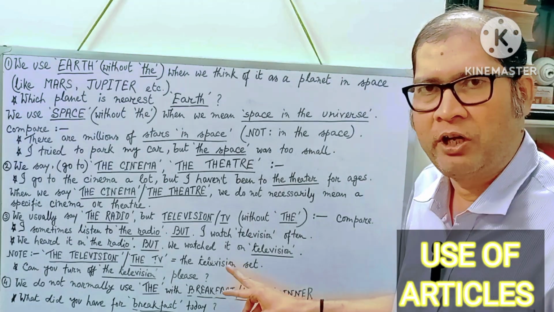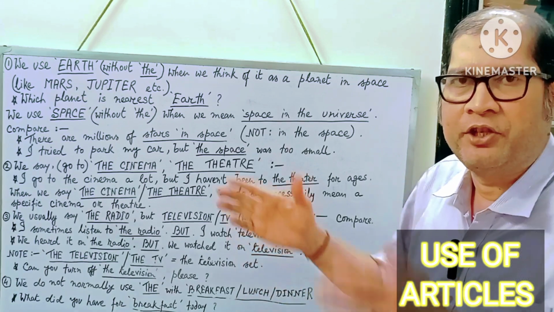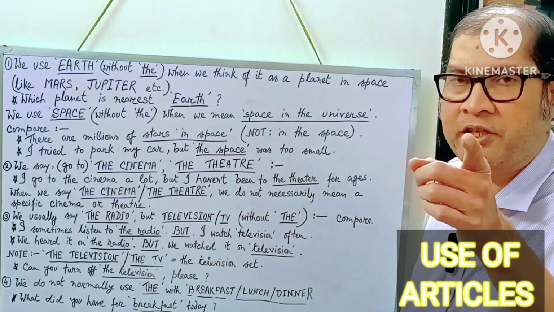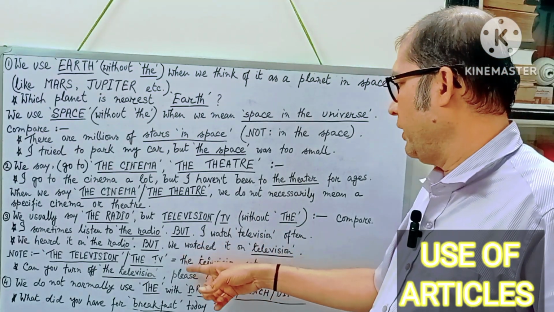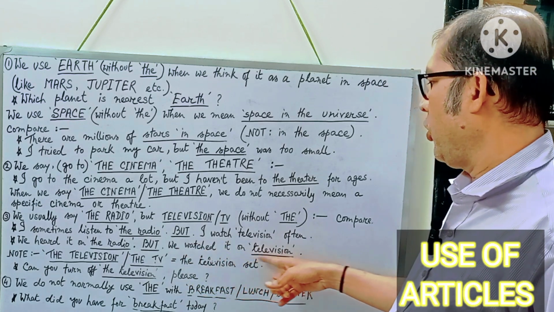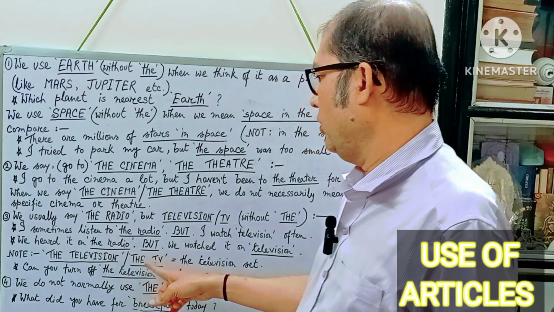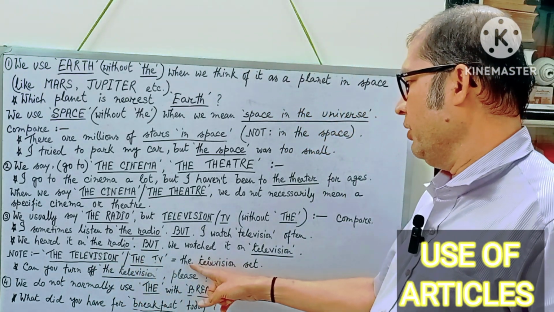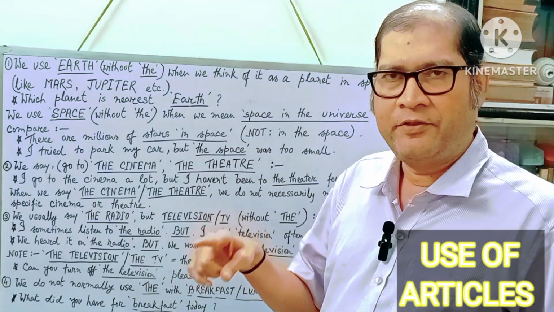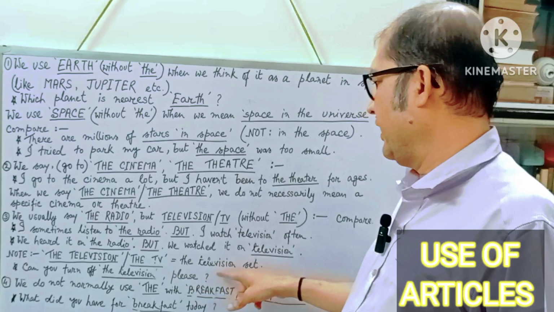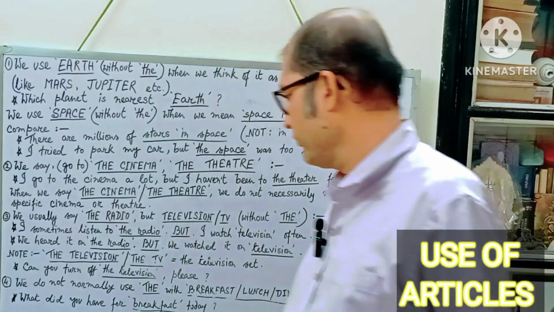If you say the television, what will it mean? A minute ago I told you the television means the television set, and you are not here talking about the television set, but you are talking about the program on TV. So we watched it on television. Note, the television or the TV means the television set. That is what I told you. If you use the television or the TV, it will mean the television set. But before radio, always use the radio.